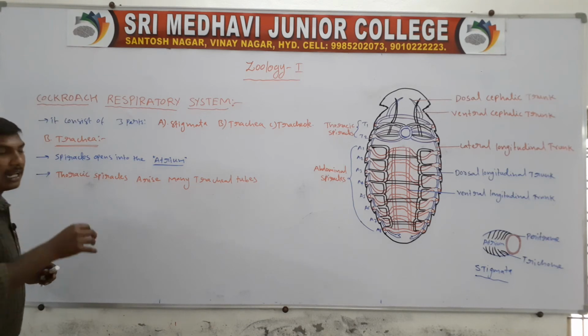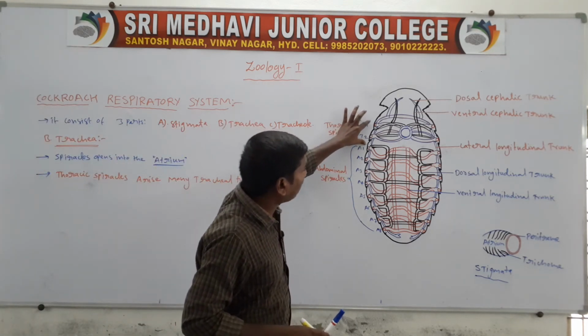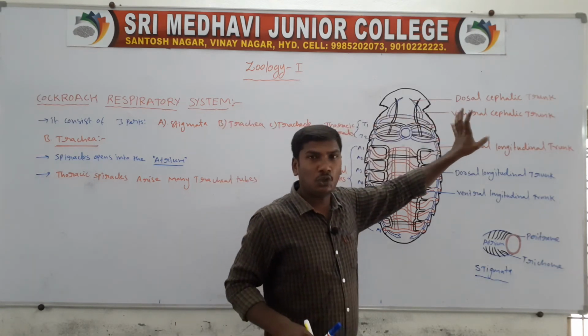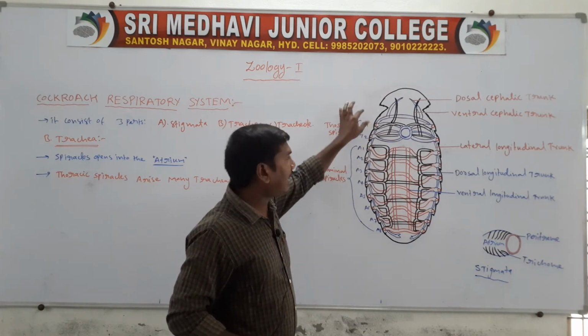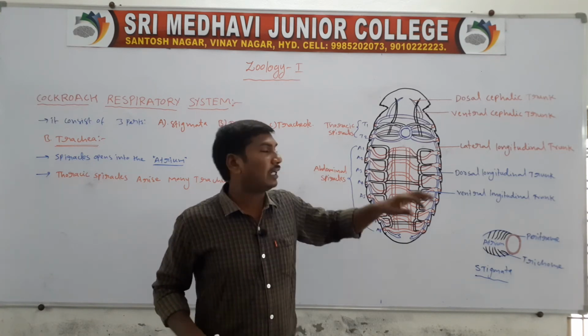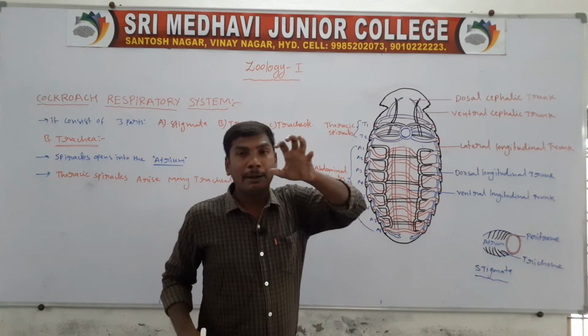These many tracheal tubes are present only in the thoracic region. The thorax has 2 spiracles on the left side and 2 spiracles on the right side. Each spiracle arises from the atrium, and each spiracle gives rise to many tracheal tubes.